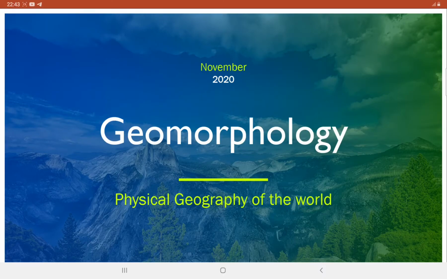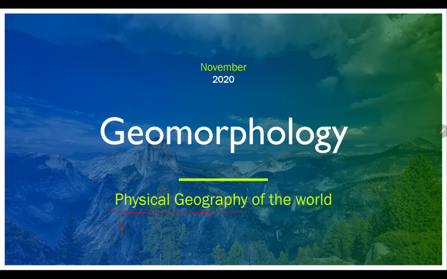Today I am going to explain in this session one of the important chapters of physical geography of the world, that is geomorphology. Guys, as you know, whenever we are studying geography, we need to concentrate on physical geography, the human geography, and the economic geography. This we have discussed in the last class.